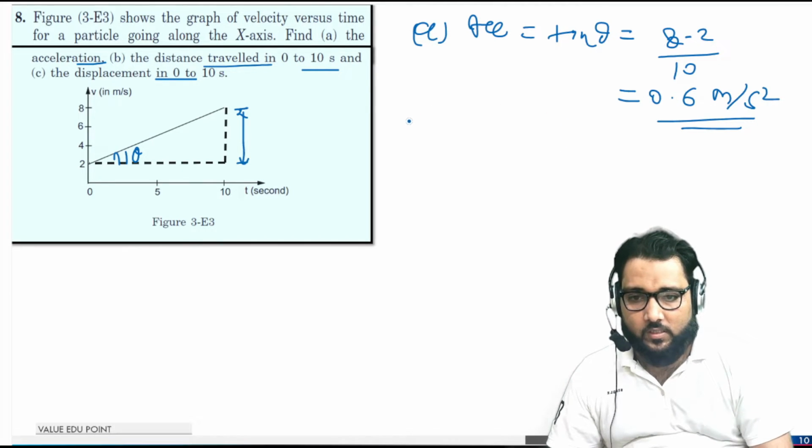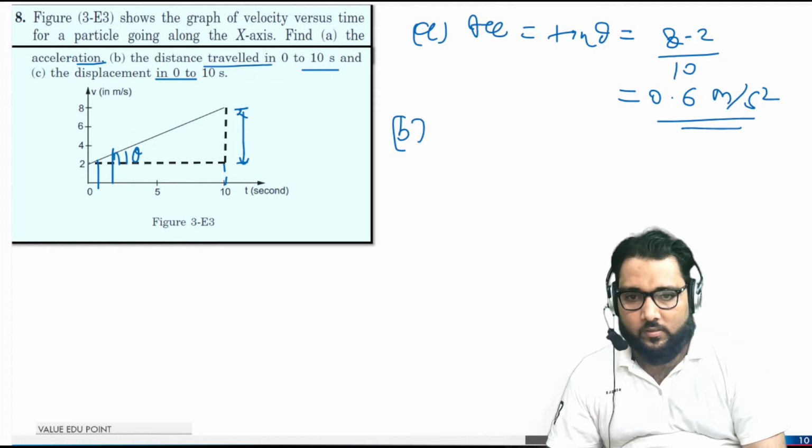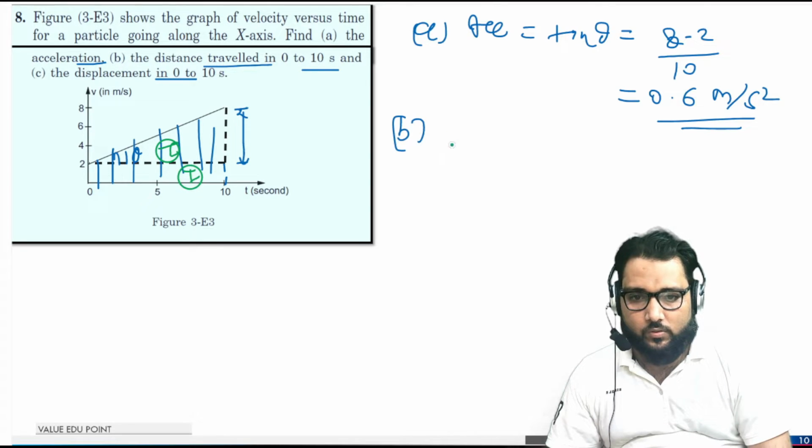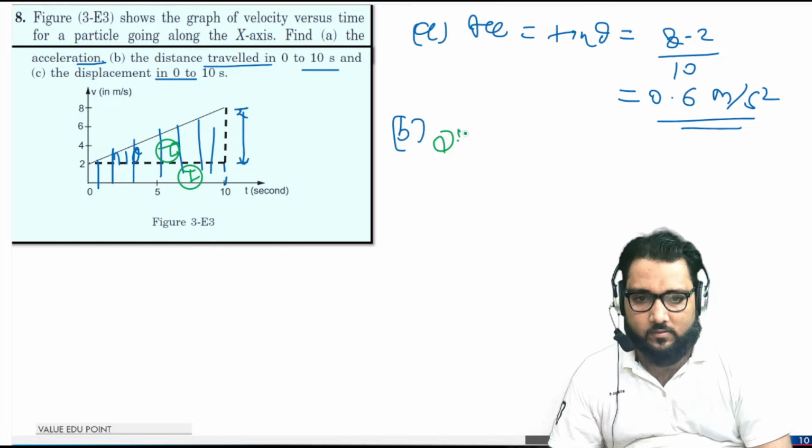Now for the b part, again we have to calculate. So we will take the area under this curve. Okay guys, this is the area 1, this is the area 2. So distance is area A1 plus area A2.